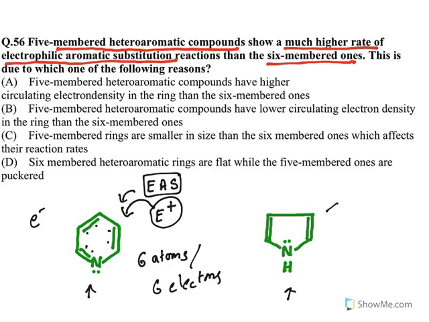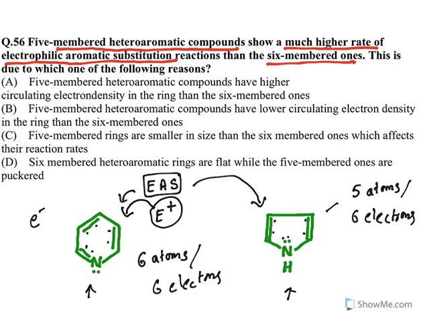Whereas in pyrrole, the ring is made up of 5 atoms. This is a 5-membered ring. But how many electrons are there? 1, 2, 3, 4 and 5, 6. And all of them are involved in aromaticity. So totally 6 electrons are involved inside the ring. So when electrophilic aromatic substitution occurs, the electrons are attacked.